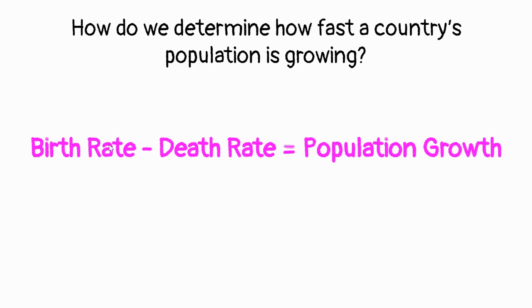If you've got a lot of babies being born, but not a lot of people are dying, you're going to have increased population growth. If you've got just a few babies being born and a lot of people dying, that's going to cause a negative growth. So it really factors into two things, okay? And there's a lot that goes into this. How many babies are being born?